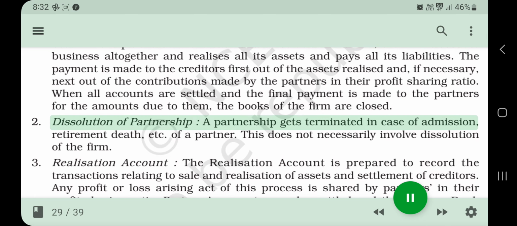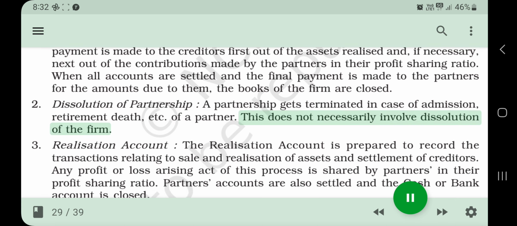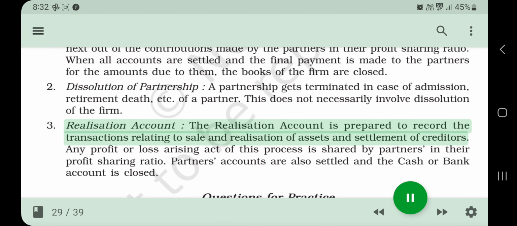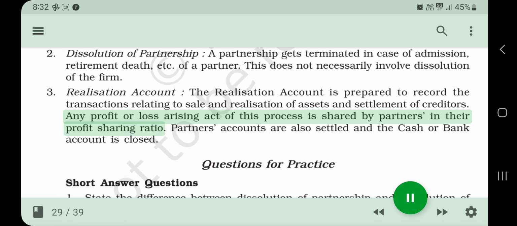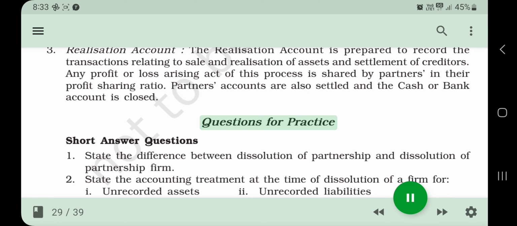2. Dissolution of partnership. A partnership gets terminated in case of admission, retirement, death, etc. of a partner. This does not necessarily involve dissolution of the firm. 3. Realization account. The realization account is prepared to record the transactions relating to sale and realization of assets and settlement of creditors. Any profit or loss arising out of this process is shared by partners in their profit-sharing ratio. Partners' accounts are also settled and the cash or bank account is closed.